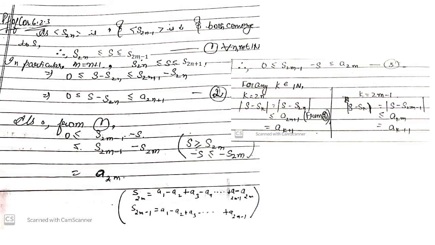Now let us see the proof of the corollary 6.2.3, in which we are given the conditions of the Leibniz theorem. S is the sum of the series and Sn is the nth term of the sequence of partial sums, and we have to show |S − Sn| ≤ a_{n+1} for all n. So we have to reach here where we show, for any k (instead of n, if we take k), |S − Sk| ≤ a_{k+1}.